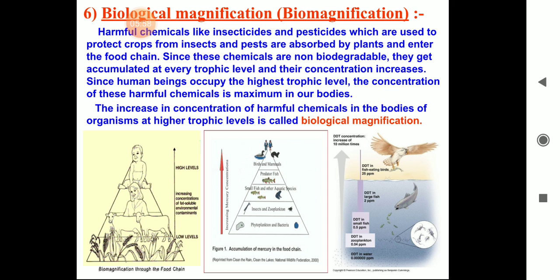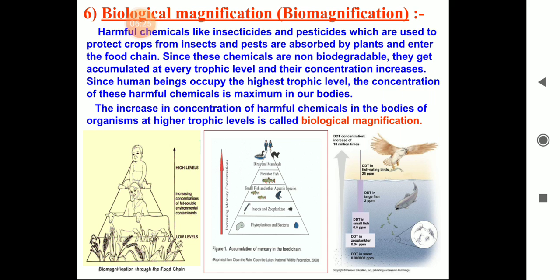Biological magnification means that harmful chemicals like insecticides and pesticides move from one trophic level to another, and their concentration increases as we move from one trophic level to the next. For example, these pesticides and insecticides are very low in producers, but higher in herbivores. Their amount or concentration will increase in